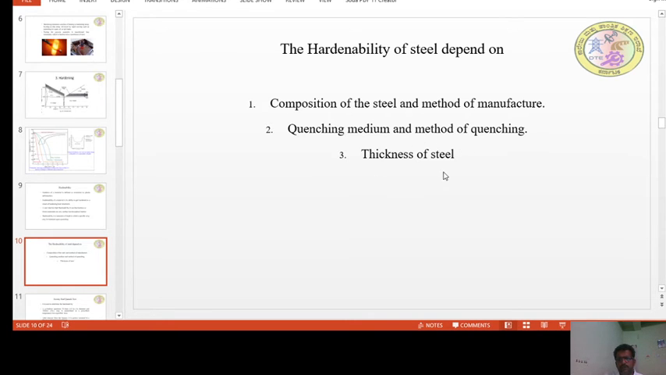And the thickness of the steel. The lower the thickness, the better the hardness. The higher the thickness, the lesser the hardness. Why? Because, as we saw in the previous slide, if the material diameter is more, then at the center of the material the cooling rate will be significantly less, which results in lesser hardness compared to the surface of the material.